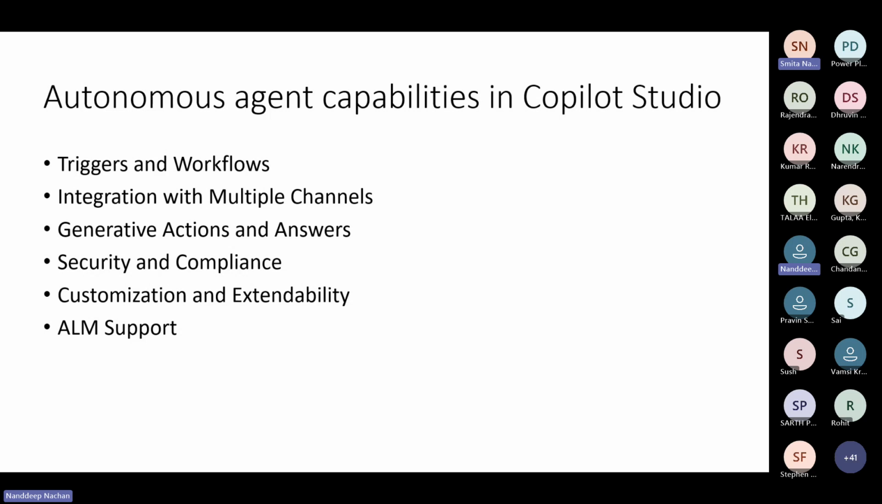They provide generative answers to queries, pulling the information from knowledge bases, files, and integrated systems like SharePoint or Azure AI Search. For the security and compliance, so autonomous agents operate within a secure framework, leveraging the features like the authentication, Power Platform DLP policies, and Microsoft Purview logs, customization, and extendability.